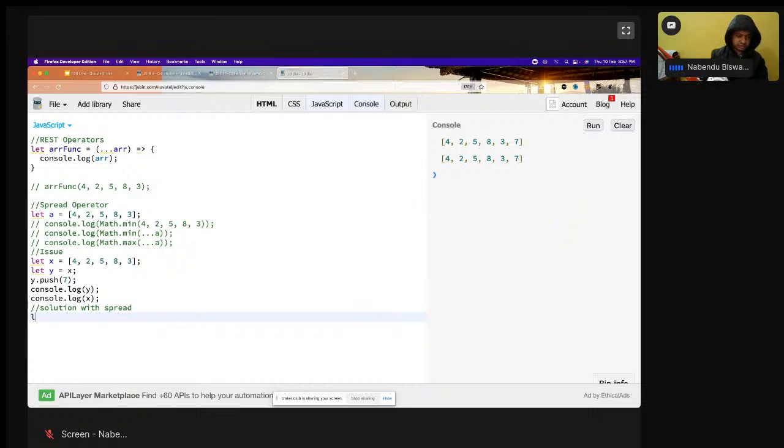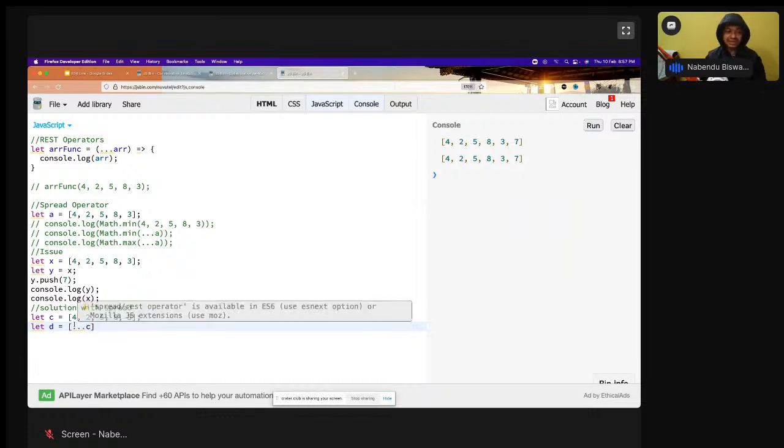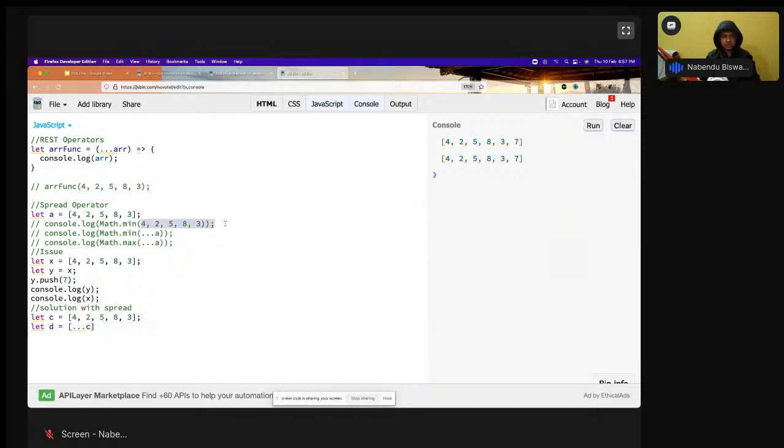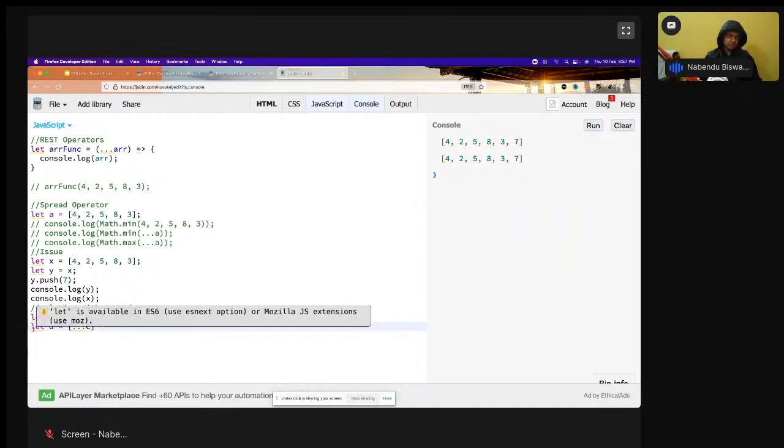So let c equal to something like this, and then let d, I'm creating a new variable d in which I will spread c, and I'm putting it in an array. Why? Because if I do only ...c, it is changed to something like an argument. I don't want that. I want it to be inside an array. So I am putting an array also here. So let d equal to [...c].